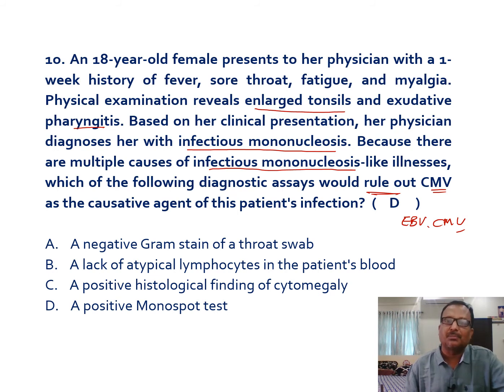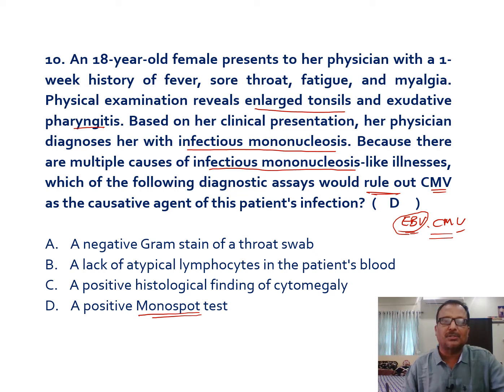In the case of Epstein-Barr virus, you can see heterophil antibody production, which is not possible in the case of cytomegalovirus. So if you do the monospot test, that is for detection of heterophil antibodies, if the test comes positive, we can confirm that it would be a case of Epstein-Barr virus. If the test comes negative, that would be considered cytomegaloviral infection.